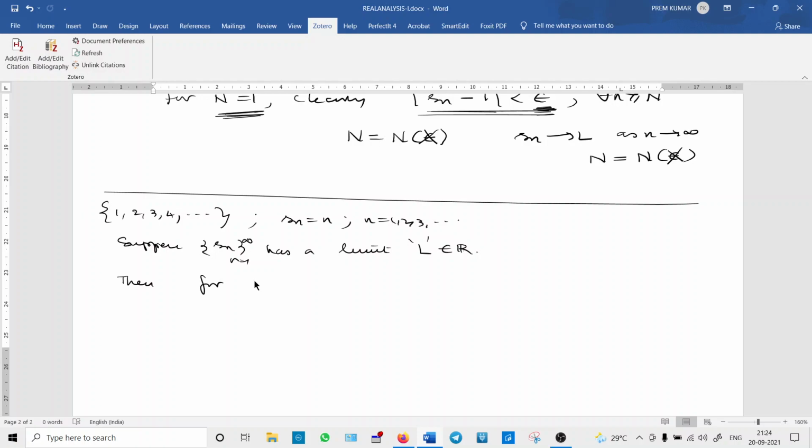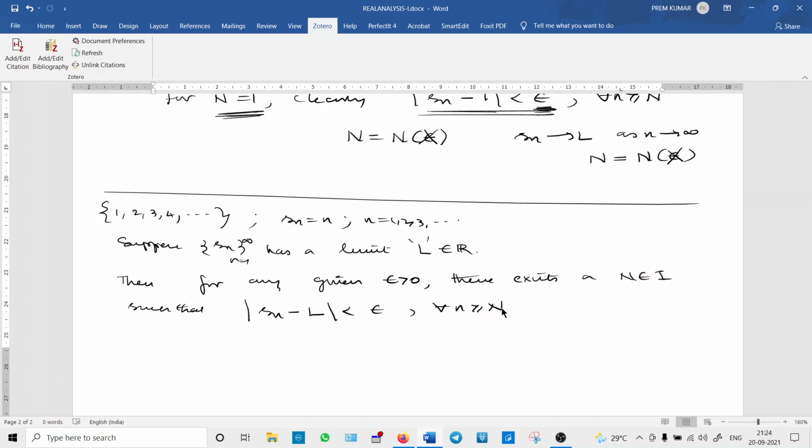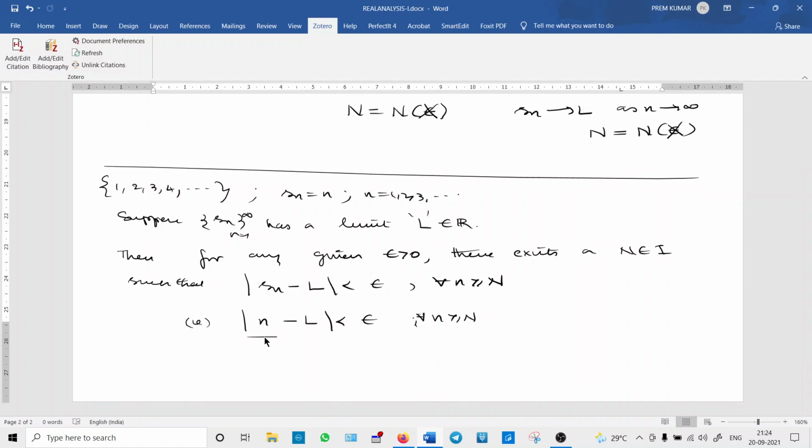So then for any given epsilon greater than 0, there exists a positive integer N, which we assume because of the definition, such that Sn minus L is less than epsilon for every n greater than or equal to N. That is, the absolute value of n minus L is less than epsilon for every n greater than or equal to N. What is the meaning of this expression?